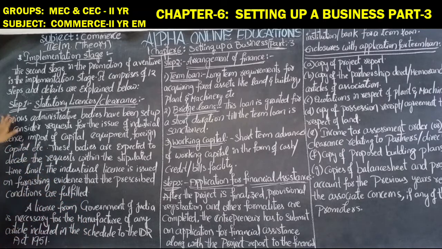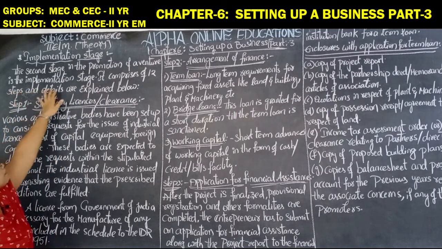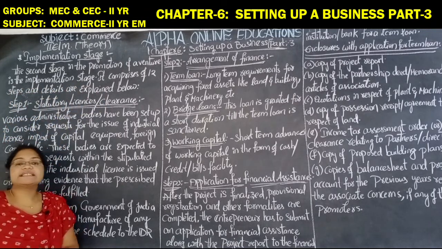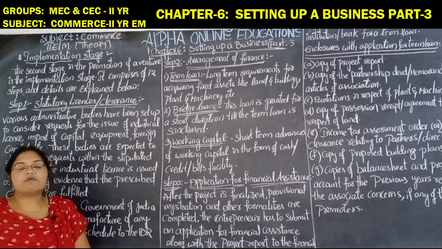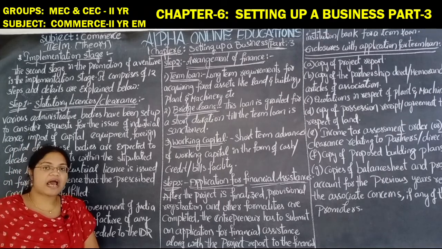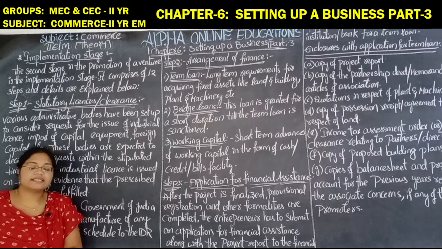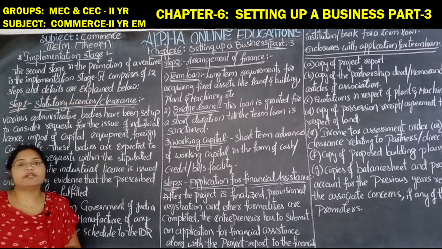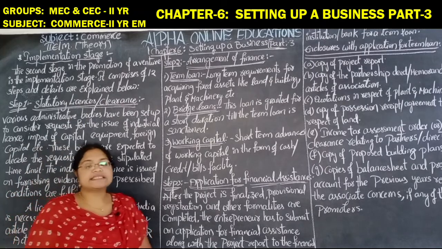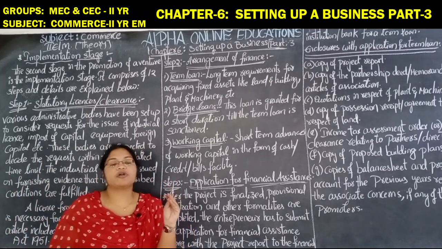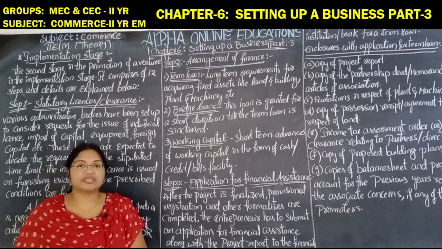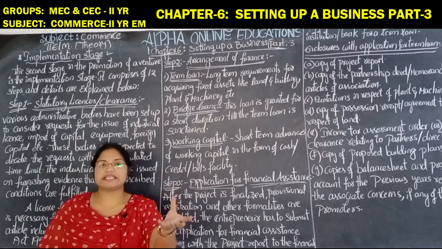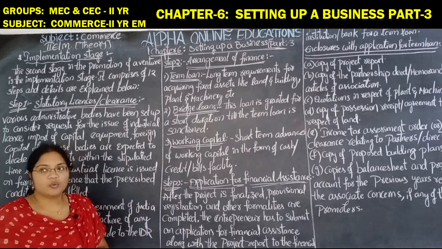Okay. So here the second stage in the promotion of a venture is the implementation stage. The second stage for the promotion, meaning for the development of a venture or small scale enterprise, is the implementation stage. It comprises 12 steps and details are explained below. In order to implement the venture we have to cross the 12 steps, then we can implement the venture.